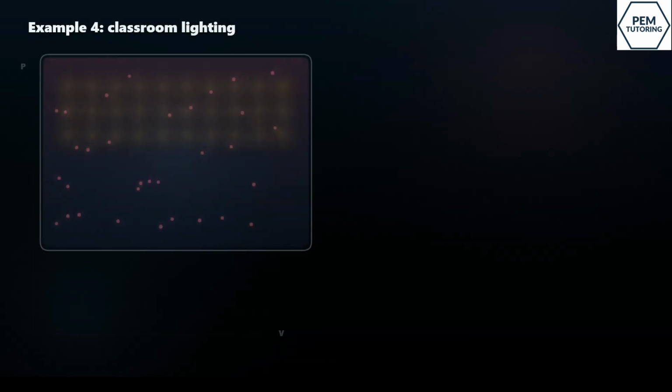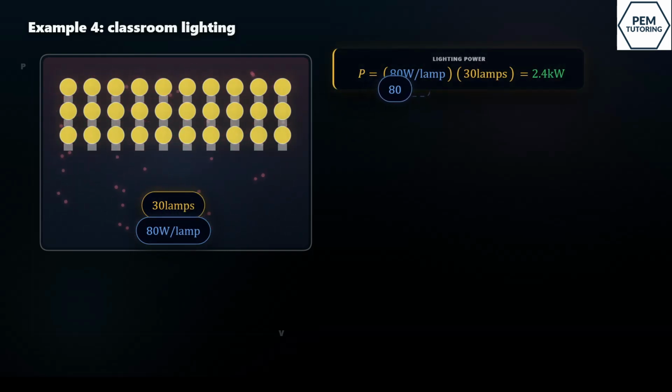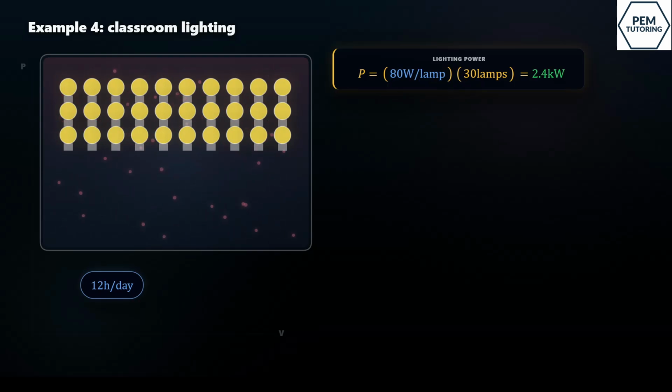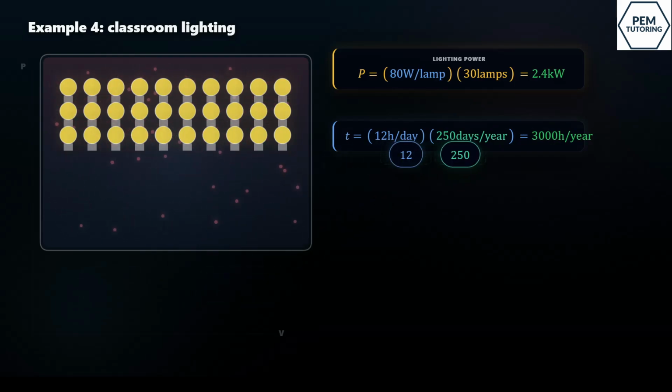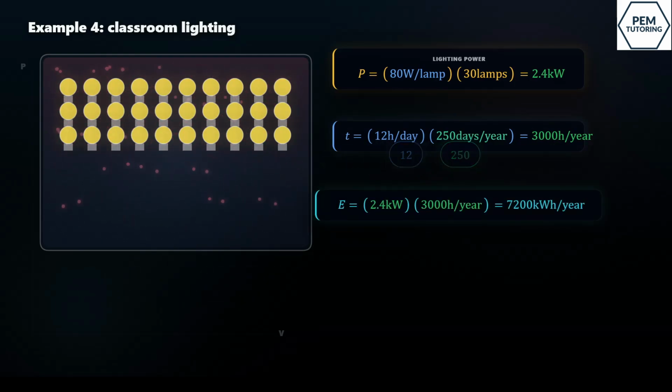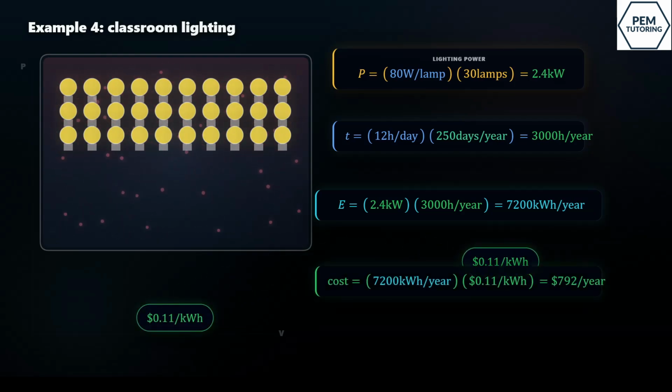Now for example 4, classroom lighting. There are 30 lamps and each lamp uses 80 watts. So the total power is 30 times 80 watts. That is 2,400 watts, or 2.4 kilowatts. The lights are used for 12 hours per day for 250 days per year. That gives 3,000 hours per year. Energy used equals power times time. So 2.4 kilowatts times 3,000 hours gives 7,200 kilowatt hours per year. At 11 cents per kilowatt hour, the annual cost is $792.